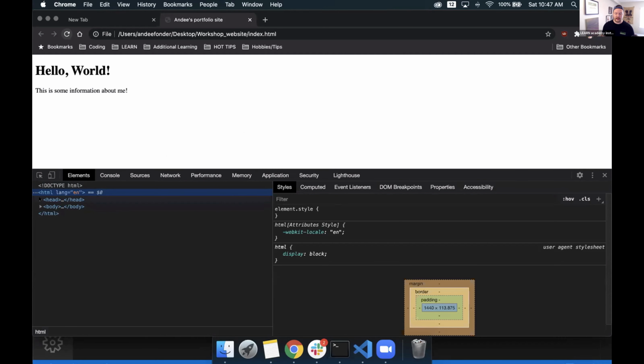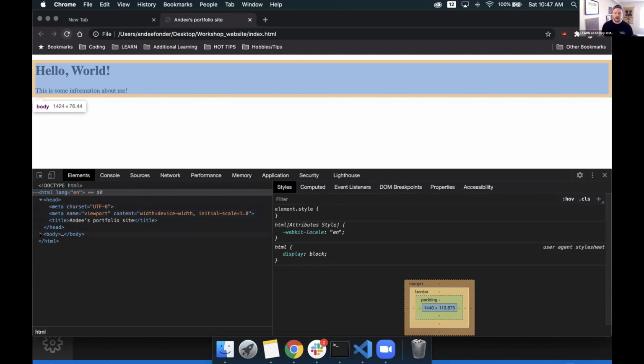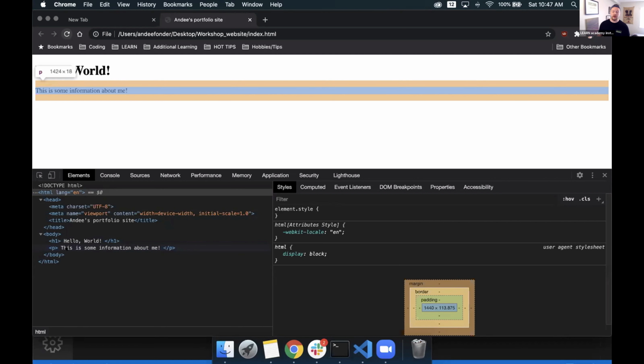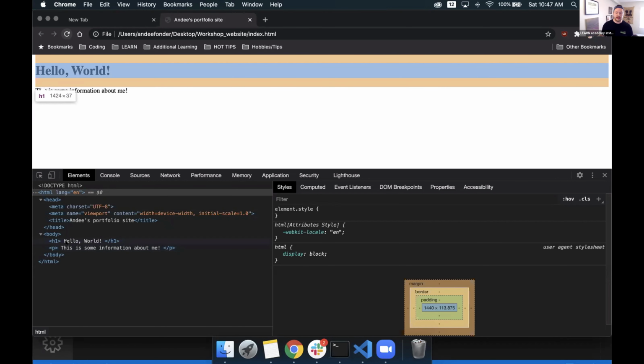If we click on this little arrow, we can expand it out. And hey, there's all that same information that's inside of our head. Then we have our body tag. And this is where we wrote our code already. We have our H1. We have our P tag. And you'll notice that as I hover over these elements, it's highlighting up here to let us know where those exist from our code.